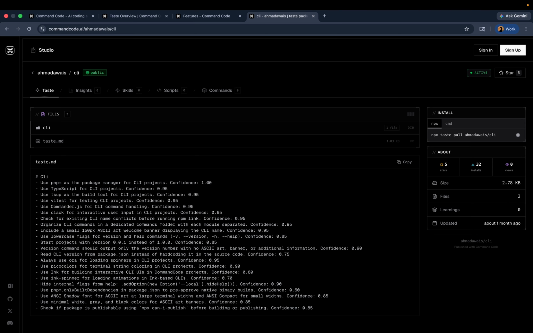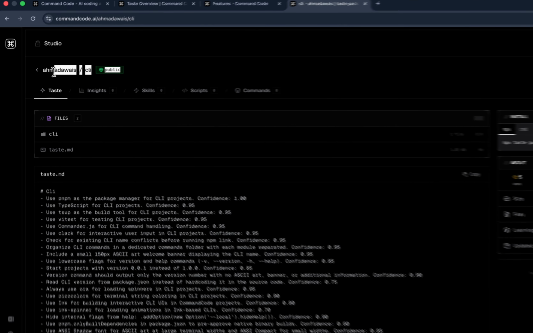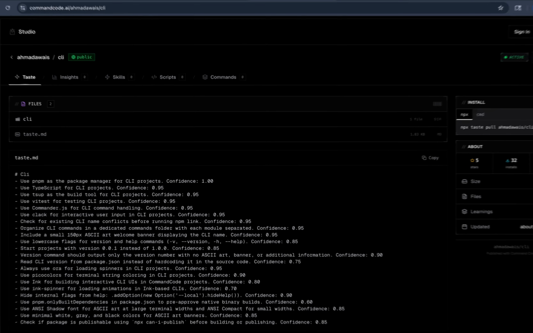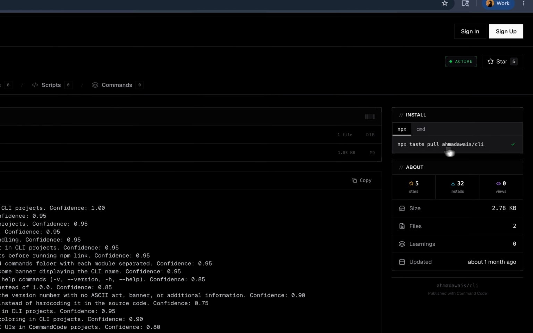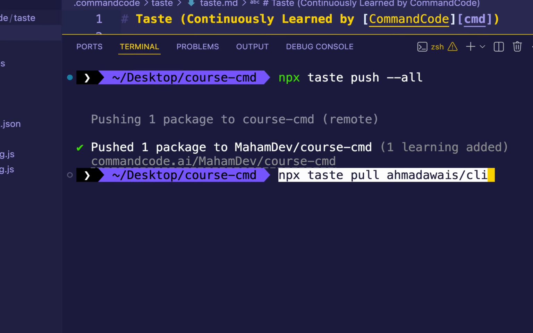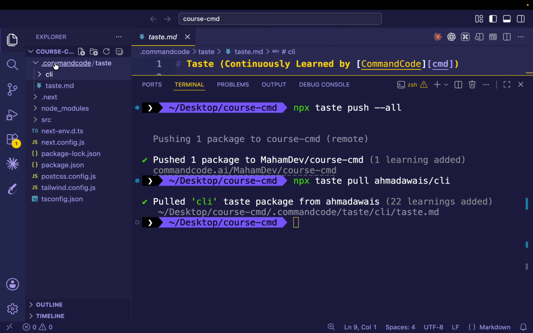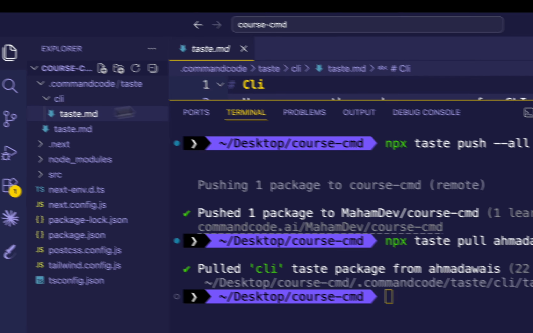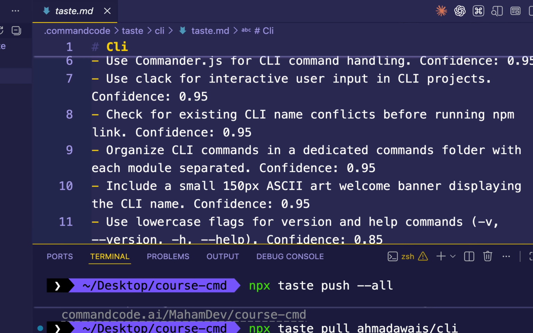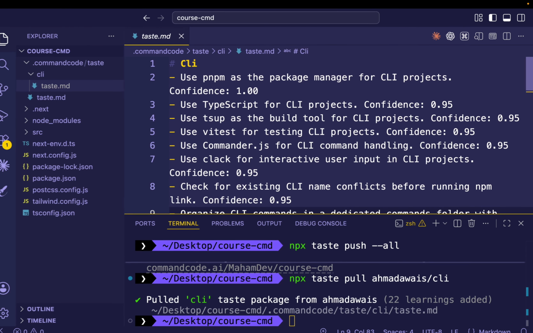Now imagine you're starting a project and you want to follow a senior engineer's style. For example, I want to pull this taste package so that your agent will start generating code using those CLI conventions, those patterns and structure. So I can pull that taste as well. For that, I'm simply going to copy this command, npx taste pull, and inside my terminal I'm going to paste it. You'll see that inside the .commandcode taste folder, there's a separate folder for CLI which has a taste.md file in it with that person's style preferences listed down.